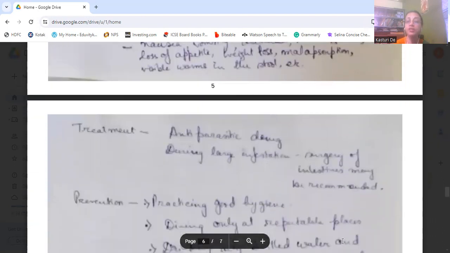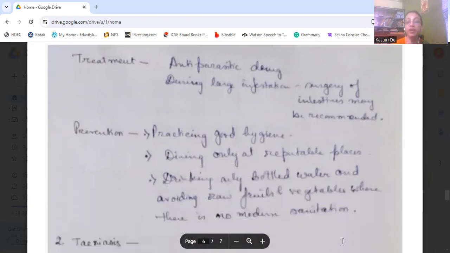Now, how is it treated? By antiparasitic drugs, and during large infestations, surgery of the intestine may also be recommended. And how is it prevented? By practicing good hygiene, dining only at reputable places.